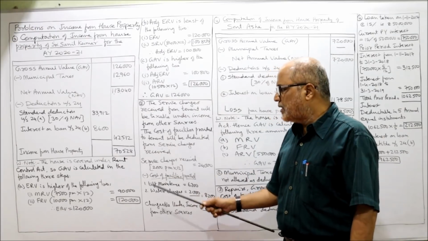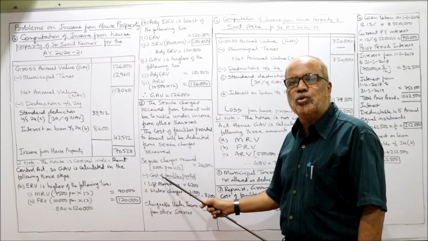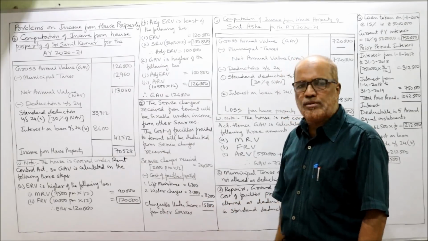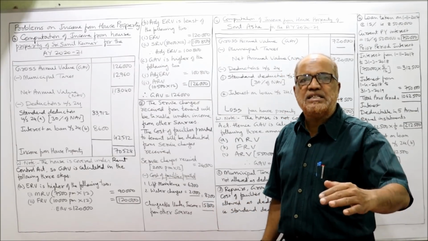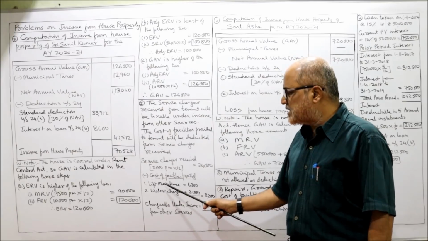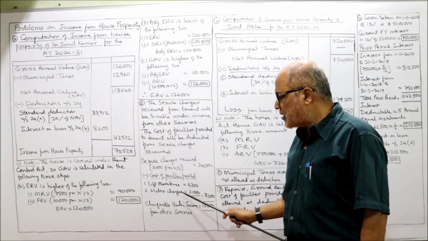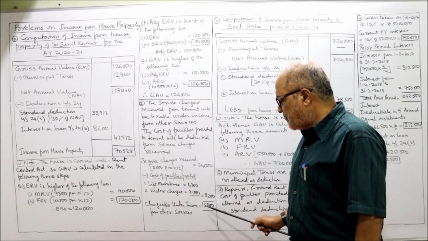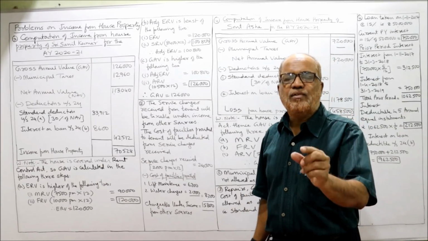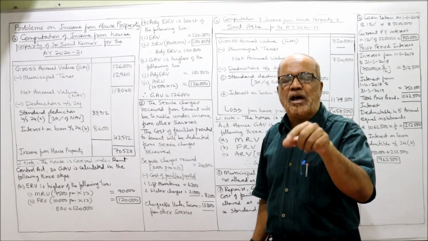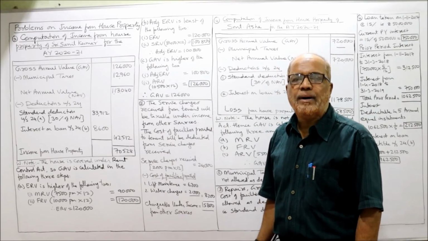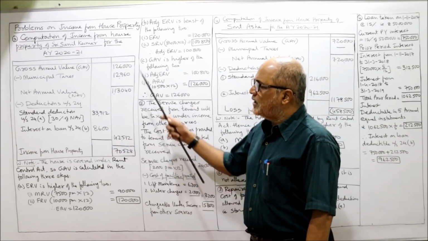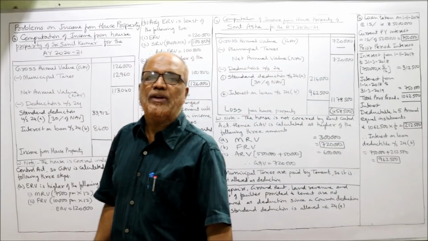Thus will be deducted. The service charges received is 2,000 per month into 12, 24,000. Less cost of facilities provided. What are the facilities? Lift maintenance 6,200. Water charges 2,000. 8,200 are the services given. Subtract 15,800. This 15,800 is chargeable under the head income from other sources. That's all. This is the end of problem number 3.